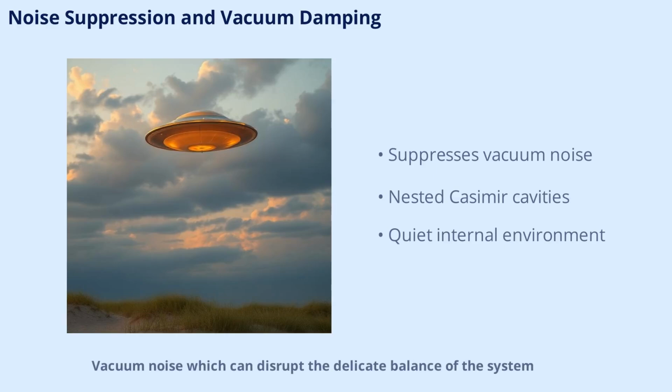Vacuum noise, which can disrupt the delicate balance of the system, is actively suppressed in the AEON-CASIMIR craft. This is achieved through nested Casimir cavities, phase-inverted boundary conditions, and destructive interference of zero-point modes. The result is a quiet vacuum zone inside the vehicle, free from disruptive spectral noise. This quiet environment is essential for maintaining coherence and ensuring the smooth operation of all onboard systems.